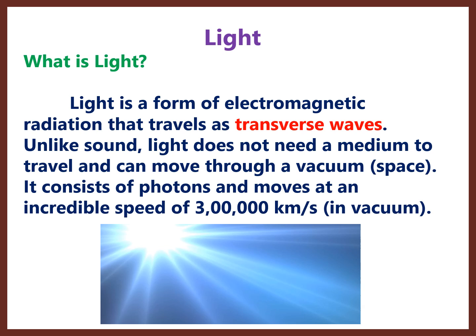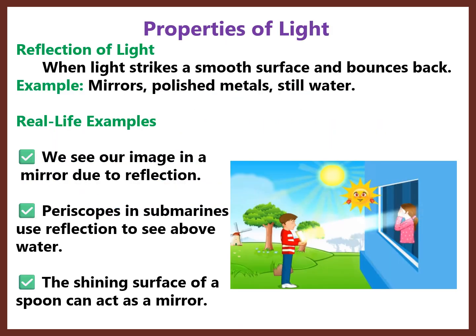And the next one is light. As I said before, light is a form of electromagnetic radiation, and the nature of light is a transverse wave. Electromagnetic radiation does not require any medium, so it can travel through vacuum, and its nature is transverse waves. These are the key properties of light.